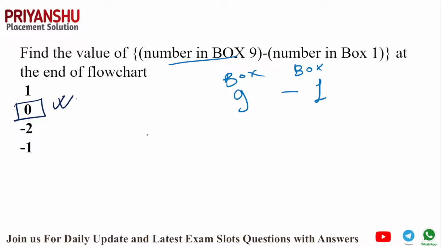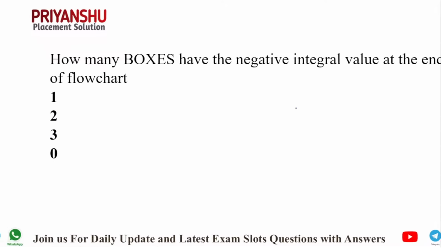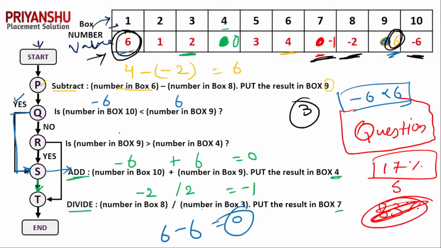Clear? So this type of question is asked on flowcharts. That is a critical reasoning topic in Accenture, and in every slot one topic is there, with a total of 3 to 4 questions on that topic only. For this type, you need to solve the flowchart. First of all, trace all the updated values in a table. Update all the values in a table from the given chart. After that, you just move to the questions, and that is very easy. Clear? In front of you, I am also solving the question. So it's all about this question.